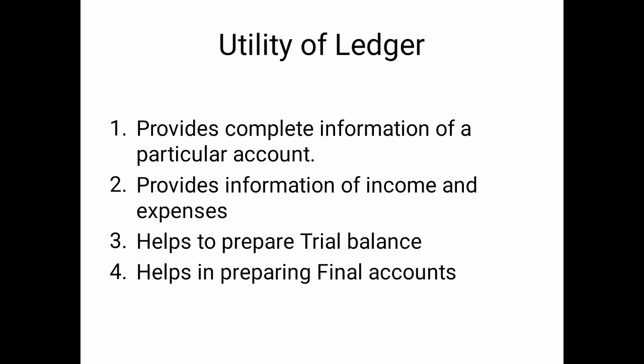It also helps to prepare the trial balance. Trial balance means the summary of all the accounts put together, and it checks the arithmetical accuracy. It provides the data to the trial balance to check the arithmetical accuracy. If it tallies, it means the arithmetical accuracy is correct. It also helps in preparing the final accounts. The items related to revenue and expenses will go to the profit and loss account, which will help you calculate the net profit or net loss for a particular financial year.